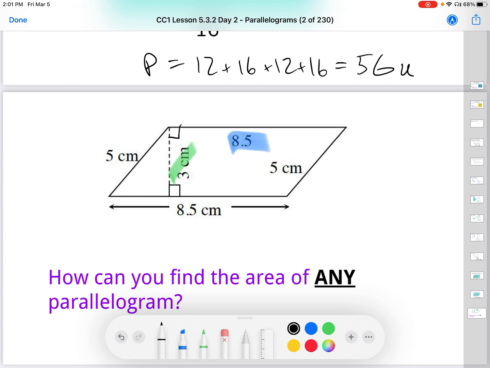So the area of any parallelogram is base times height because it is the length and width, but we don't call it that anymore, the base and height of a rectangle.